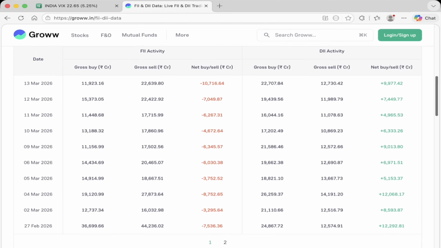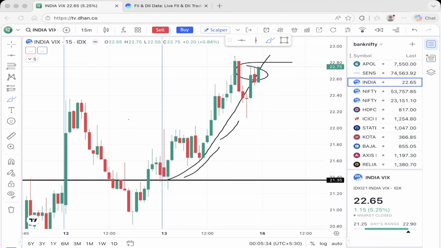So this means that the market is under very heavy selling pressure, and around 2500 stocks closed in negative on Friday, and only 500 stocks closed in positive. So the whole market is in weakness.